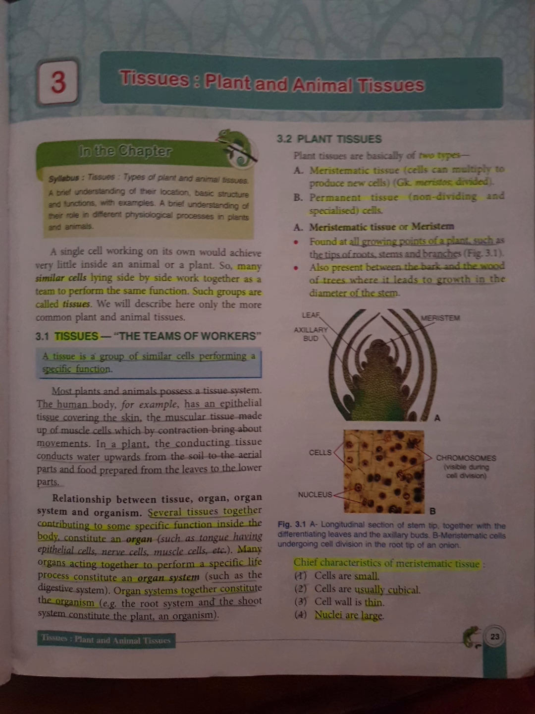Now there is a relationship between tissue, organ, organ system and organism. Several tissues together contribute to some specific function inside the body, which is known as an organ. Many organs acting together to perform a specific life process is known as an organ system. Organ systems together constitute the organism.